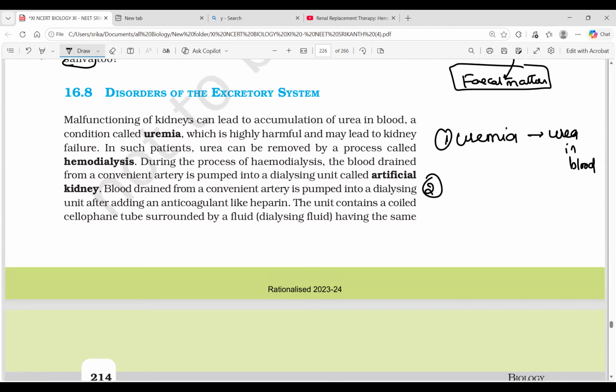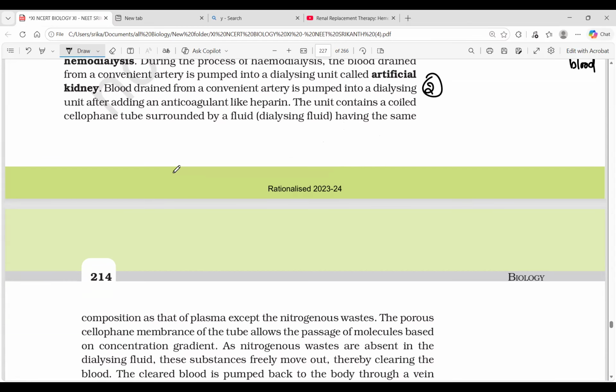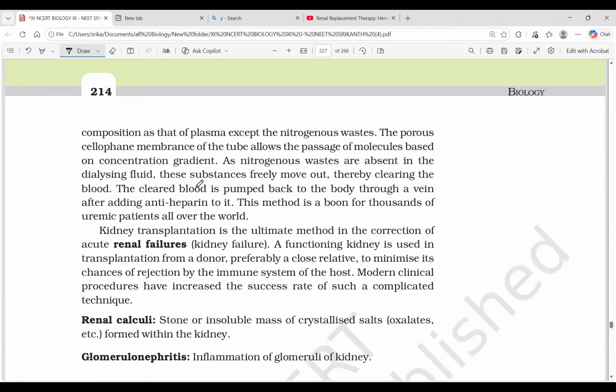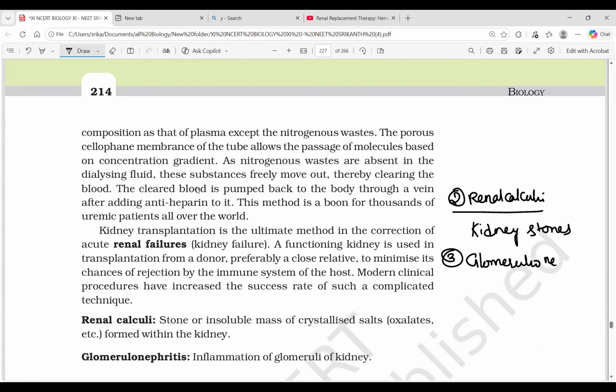Next, the second one, renal calculi. Very, very important. Simply, in our language, we can say kidney stones. Next, glomerulonephritis. Inflammation in the glomerulus is said to be glomerulonephritis.